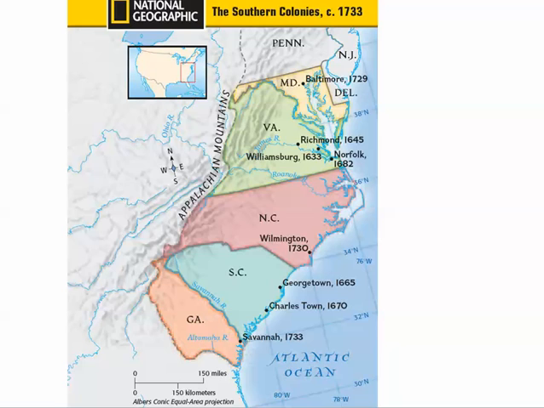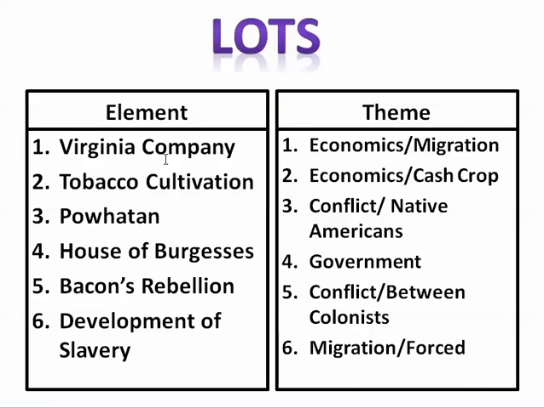All right, in our elements within that particular standard, 1A, we had 6 different things we had to talk about. What I wanted to look at here was the parallels or similarities in themes between 1A and 1B. I wanted to look at those before we went on to 1C. I think it's extremely important to look at themes and understand how these are parallels and how they're similar and how they complement our understanding of what's going on within the colonies.